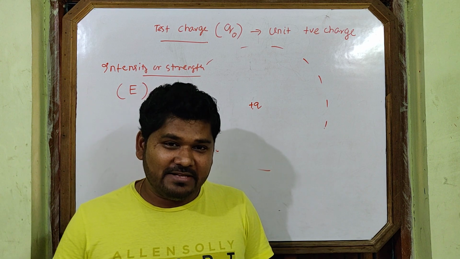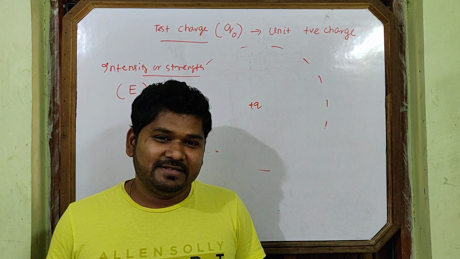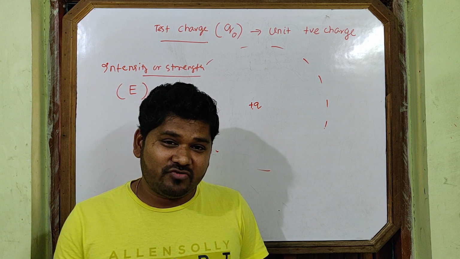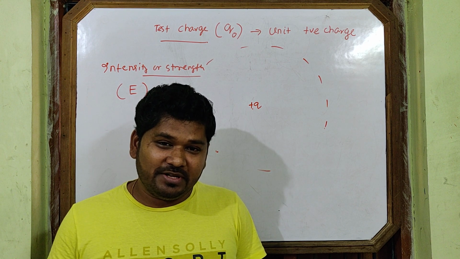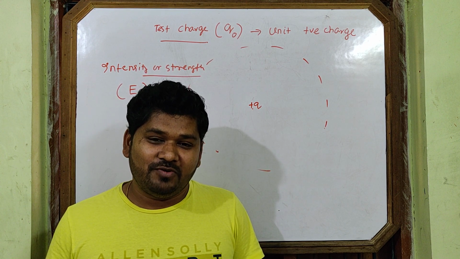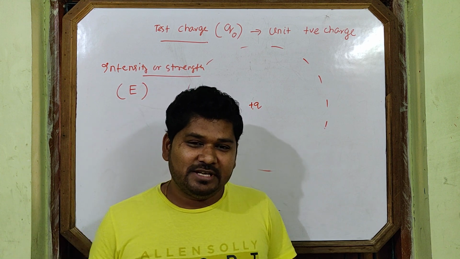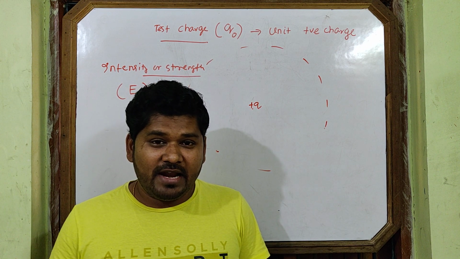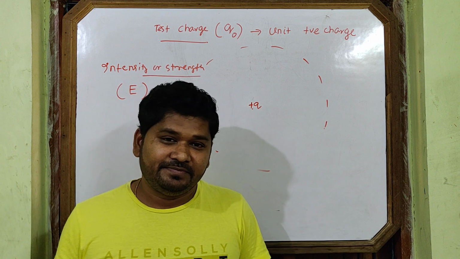On the front bench the force is always more. The teacher's strength, where the strength or intensity is more, on the front bench the force experienced is always more, but the force is always less in the last bench. So where does more force act, where does less force act?